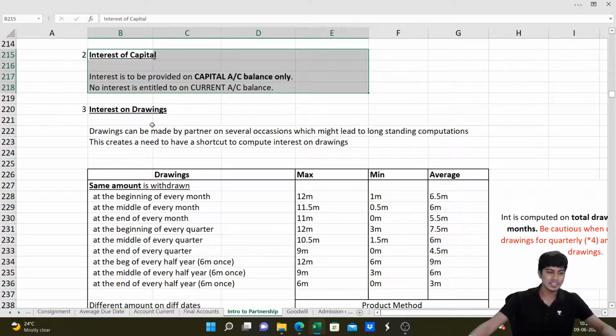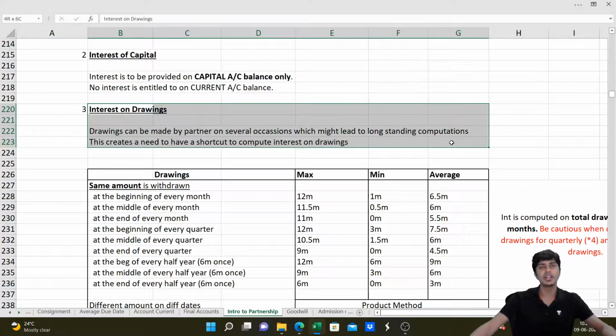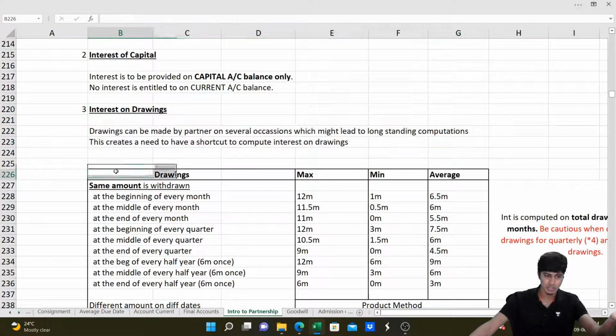Then interest on drawings. Again, it needs to be computed only if there is mention in the partnership deed; if not, no. If there is one drawing, you compute interest on that drawing from the date of drawing till the year end. However, if there are multiple drawings, you need to do multiple interest computations. You can use this shortcut.